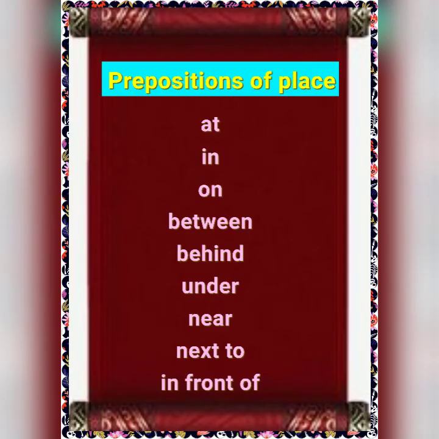Prepositions of place. At, in, on, between, behind, under, near, next to, and in front of are prepositions of place. We use them to tell where somebody or something is.